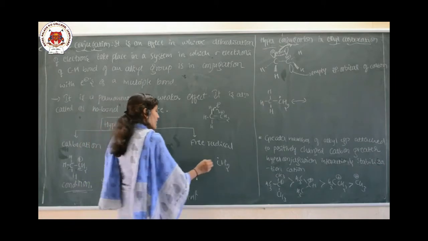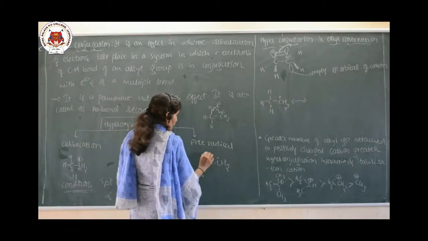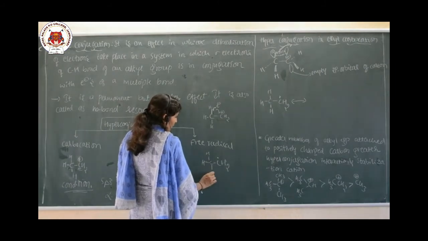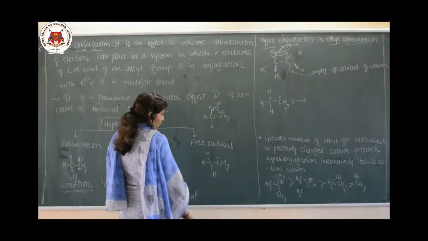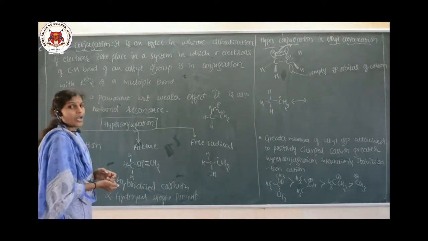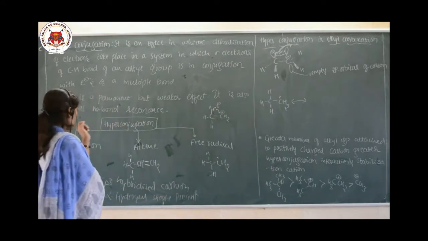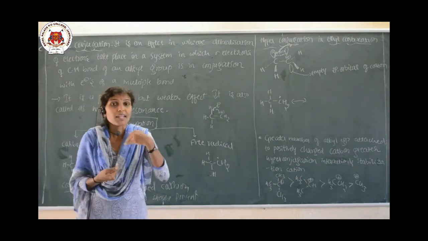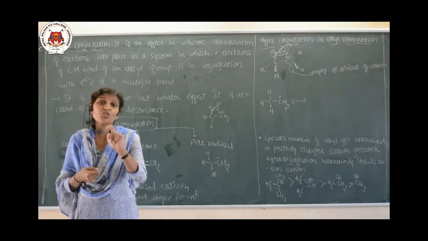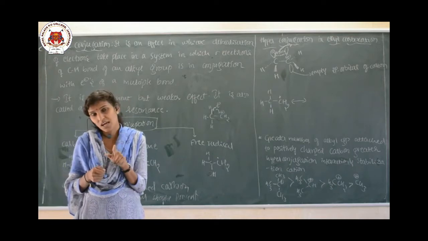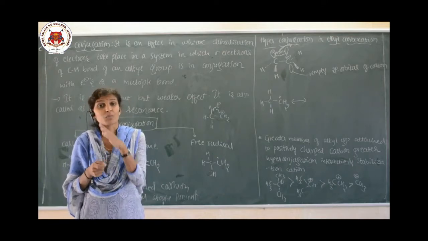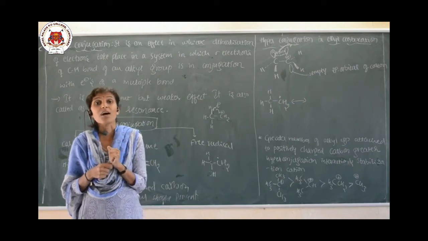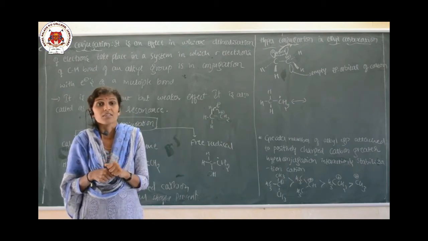Okay. And if it is attached to an sp3 carbon, it means that I will attach the CH3 group here. Our condition is that hyperconjugation occurs in carbocation, alkene and free radical, and these 3 must be attached to the sp3 hybridized carbon, and that sp3 hybridized carbon must carry the alpha hydrogen. And these are the systems.